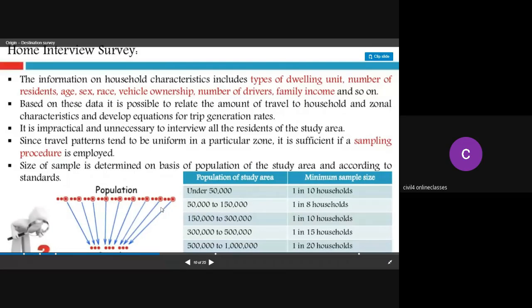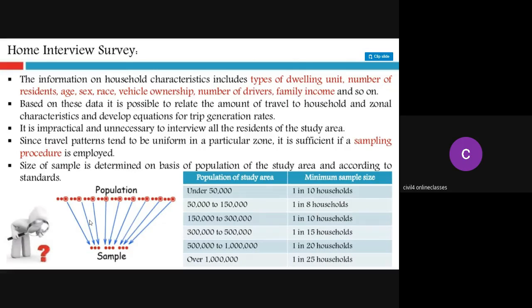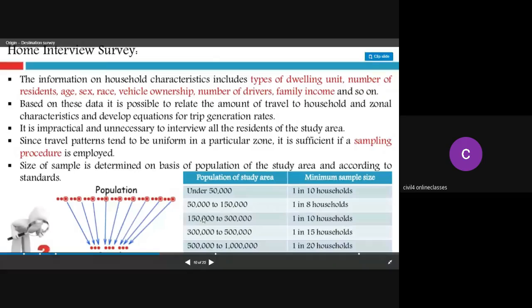Here you can see the diagrammatic representation. So for every 3 households, you are selecting one person. Like that, if there are n number of households, only a few households you are going to visit and survey. By reference to that, you will calculate the origins and destinations, and get to know about the trip details. If the population is more than 1 lakh, then you can survey 1 in 20 households, like that.